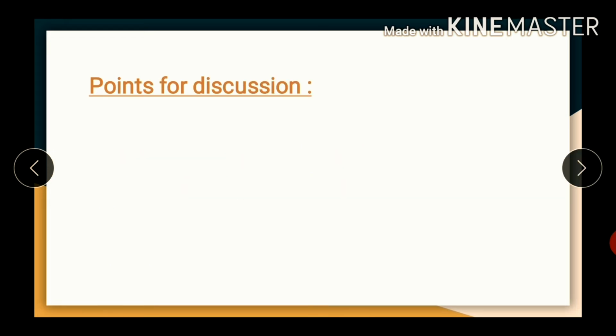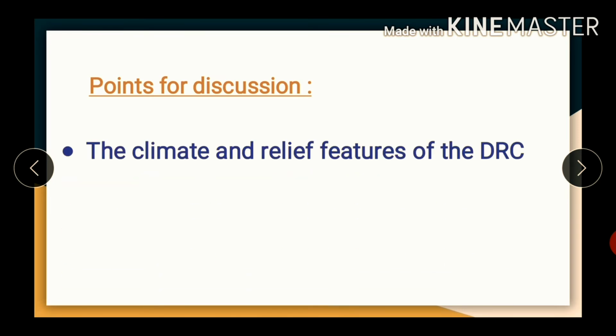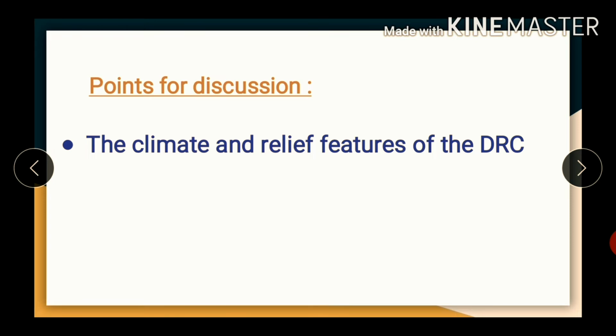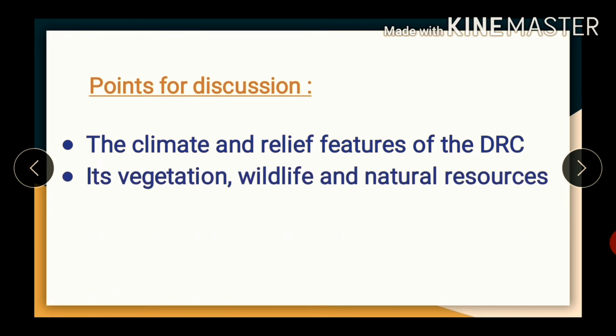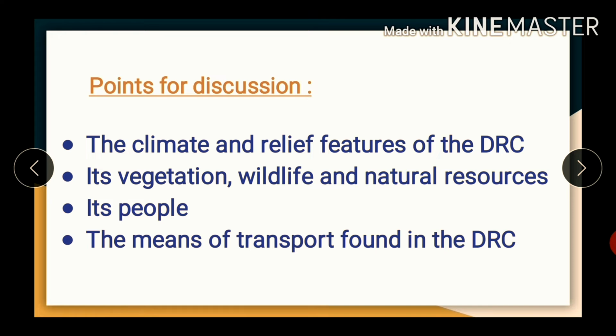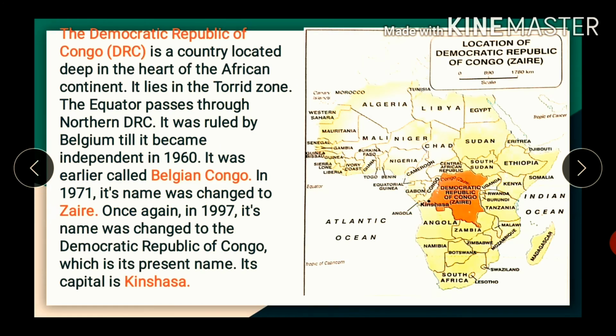Students, in this chapter we are going to discuss the following points: the climate and relief features of the DRC, its vegetation, wildlife, and natural resources, its people, and the means of transport found in the DRC. So, let's start reading the chapter.